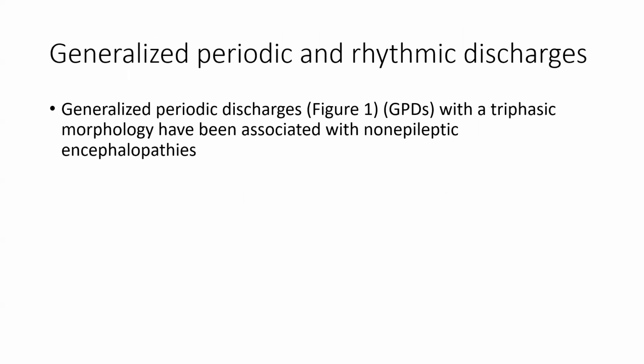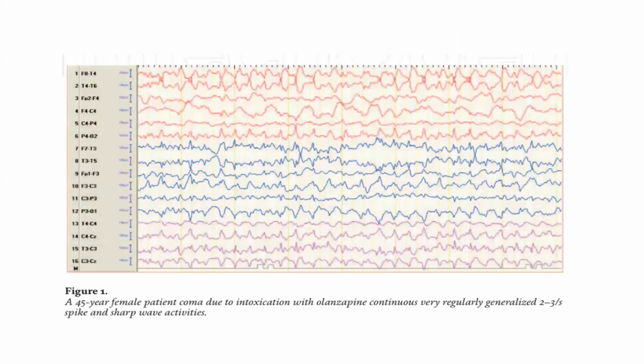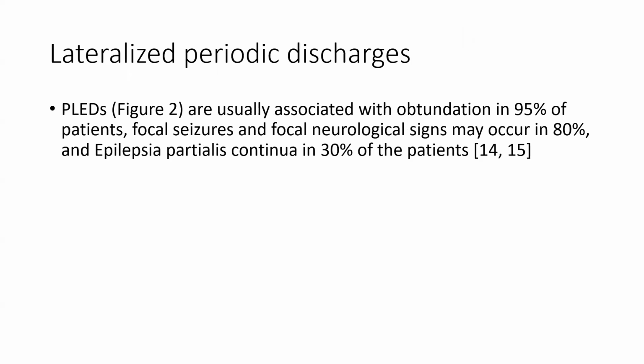Now, the generalized periodic and rhythmic discharges. Generalized periodic discharges with triphasic morphology have been associated with non-epileptic encephalopathy. So, this is a picture showing generalized spike and sharp wave activity. Now, the next EEG pattern is lateralized periodic discharges. Periodic lateralized epileptiform discharges are associated with obtundation in 95% of patients. Focal seizures and focal neurological signs may occur in 80%, and epilepsia partialis continua in 30% of patients.